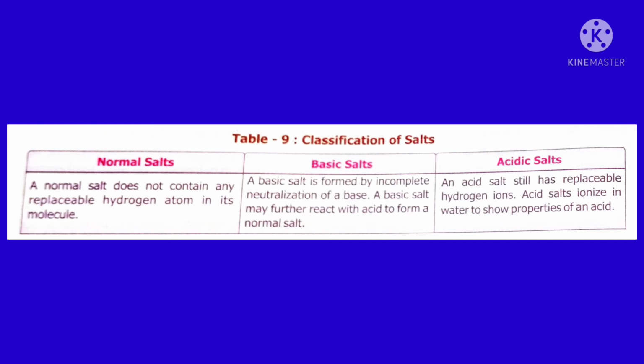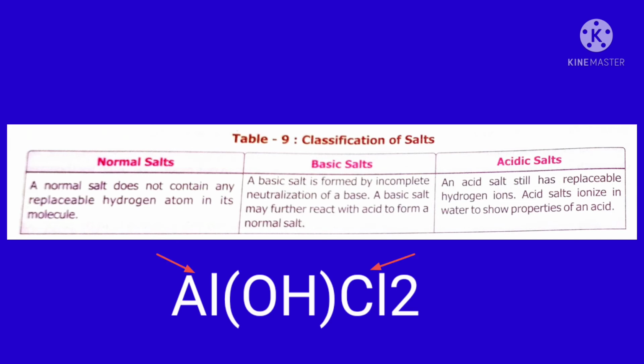I will tell you one example. Between Al and chlorine, there will be OH: Al(OH)Cl2. Actually AlCl3 is the normal salt, aluminum chloride. Now between this Al and Cl, one basic group, the OH group, is there. The OH group is called a basic group. So this salt is called a basic salt. And this salt reacts with acid because it shows basic behavior.